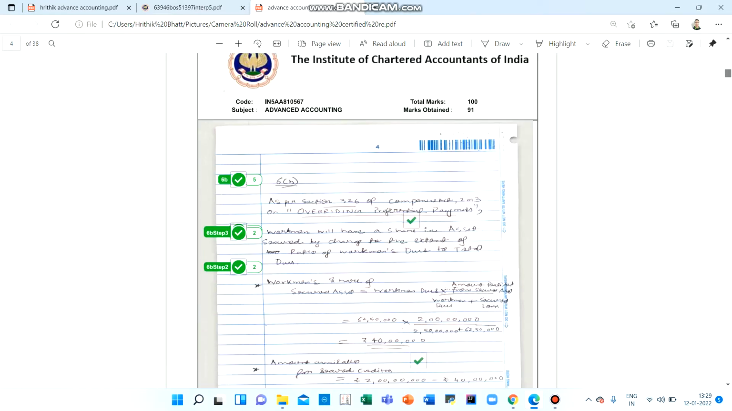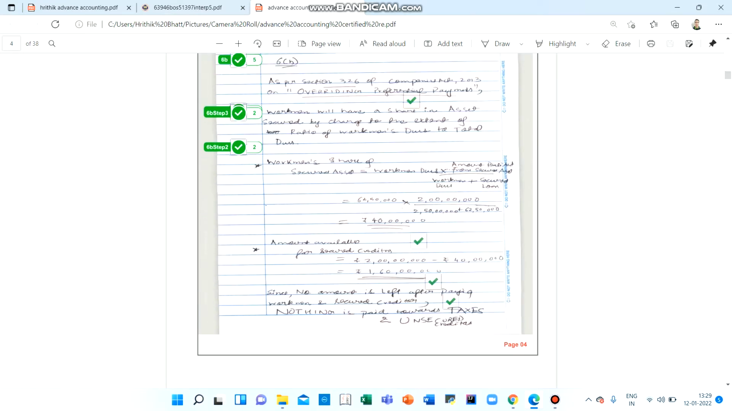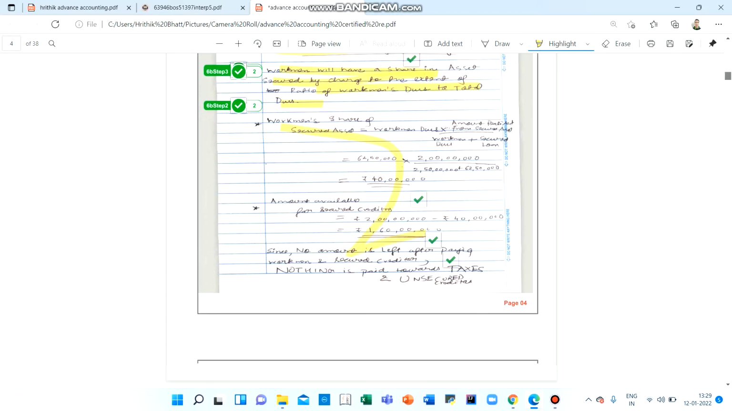This was the B part. This was not exactly theory. This was a practical question, but I had to write the provision, which is obviously in the answer that is given in the ICAI module also. This question is there, so I wrote this. So I got marks for this also, 2 marks, and this calculation also. So you can see here.